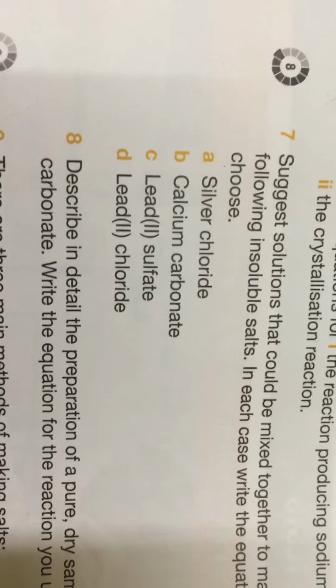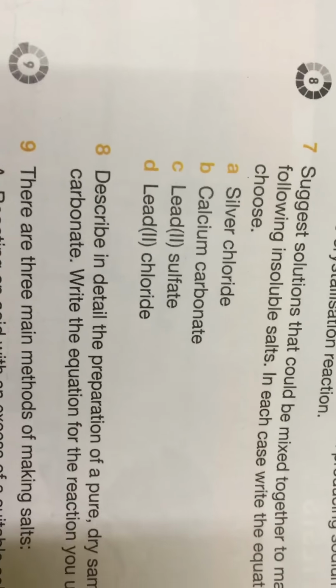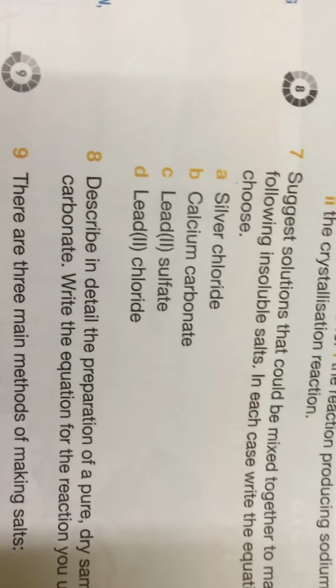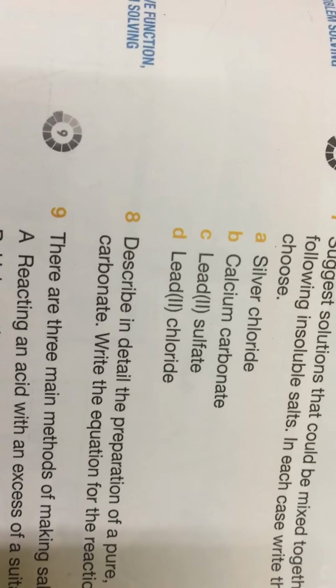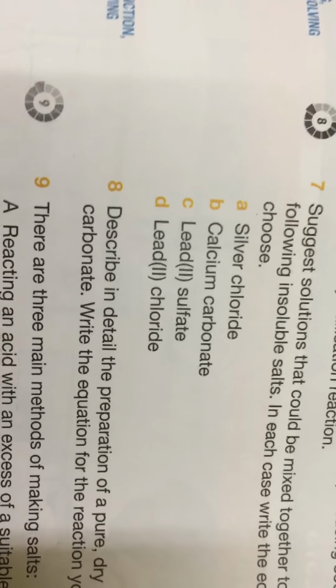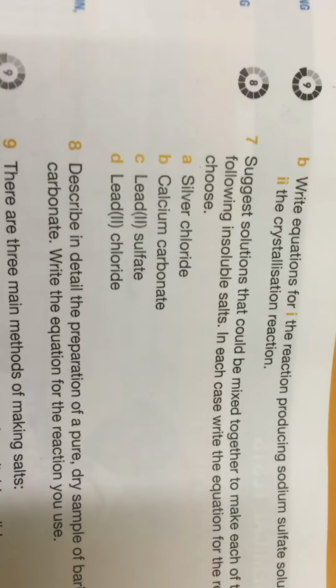Calcium carbonate, we can use calcium itself because calcium is reactive with carbonic acid. Or two solutions, one containing calcium and one containing carbonate, make a displacement reaction. I sent the answer for you.